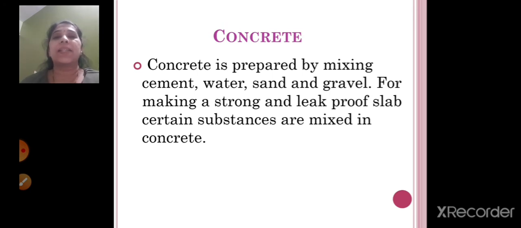So cement is a dry and greenish gray powder, right? And then we saw about concrete. Concrete is also prepared by mixing cement, water, sand and gravel, right? With that, we can make strong and leak proof slabs, right?